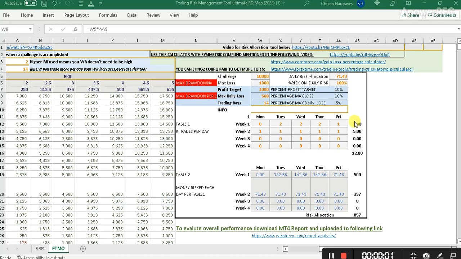Okay, so if we adjust our challenge, let's say it's 10,000 instead of 35,000. We have a maximum loss of 1,000, a profit target of 1,000. Maximum net loss is going to be 500.